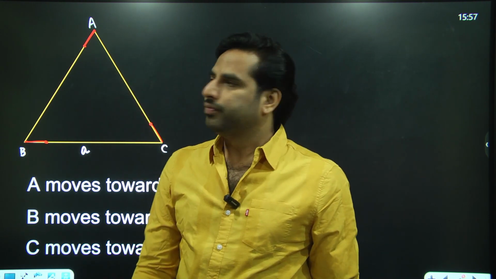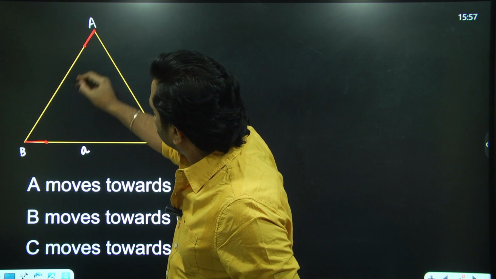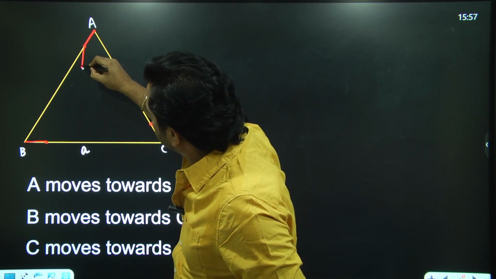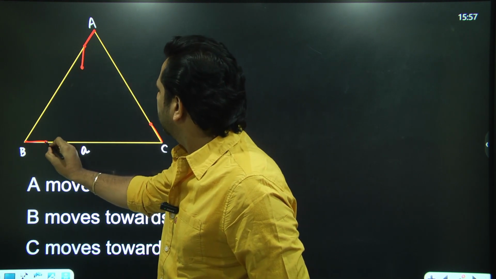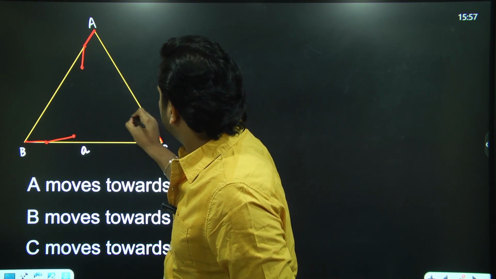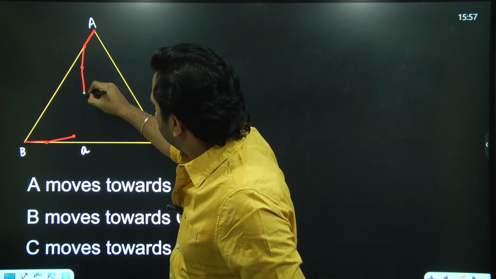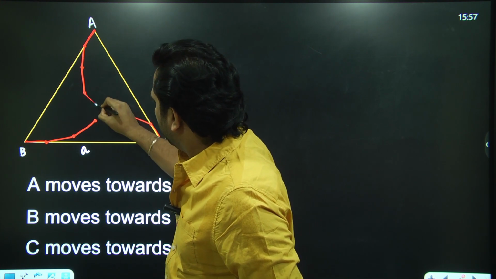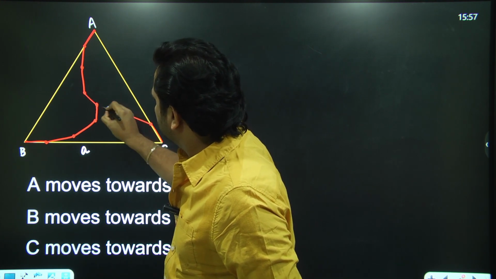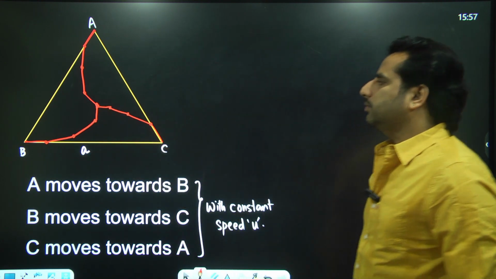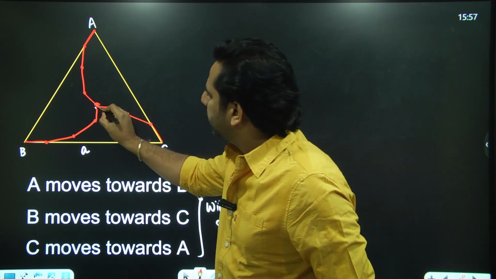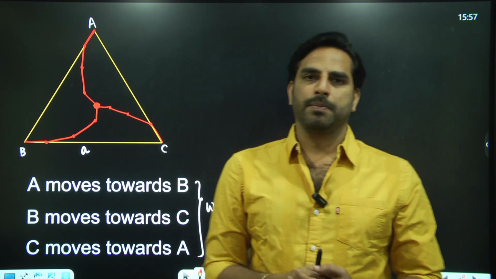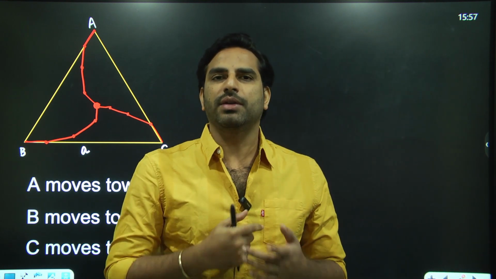Next instant, A is finding B not along the side of the triangle but somewhere here, so A will head his path towards B, and B is heading his path towards C, C towards A. Now A finds B somewhere here, B is finding C somewhere here, C towards A. So ultimately they are meeting. Point number one, they are going to meet. Definitely there is a possibility and they will meet.